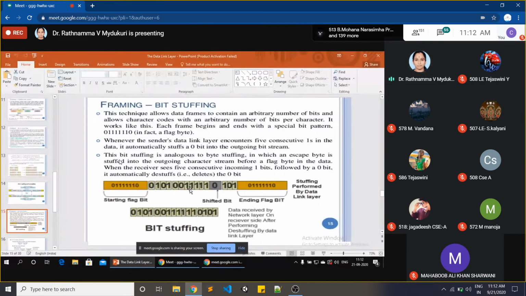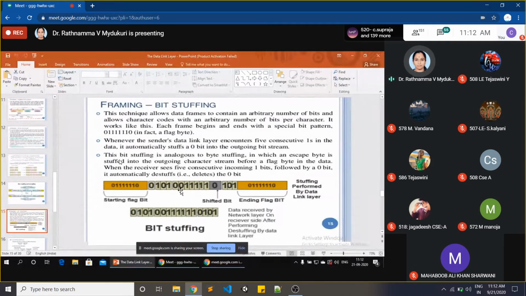See here, 1, 2, 3, 4, 5. After 5 ones, you stuff a 0 bit. This is a stuffed bit, not an original bit. After 5 ones, you stuff a 0. Next 1, 0, 1. But why are we not stuffing a 0 bit here? Because there are no 5 consecutive ones.